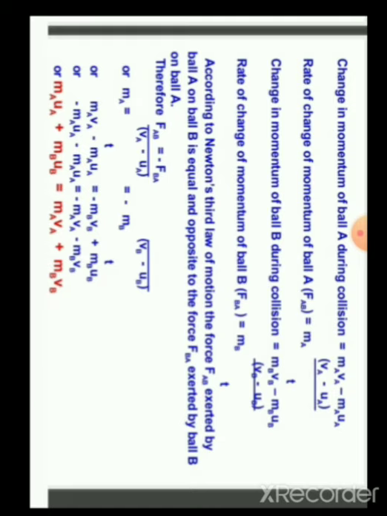What is the term on the left hand side? It is the total initial momentum, and the term on the right hand side is the total final momentum. So the total momentum of the system is conserved. That is the law of conservation of momentum.